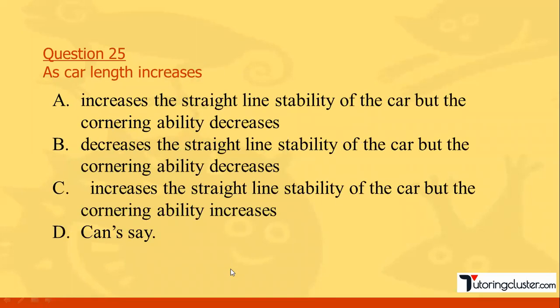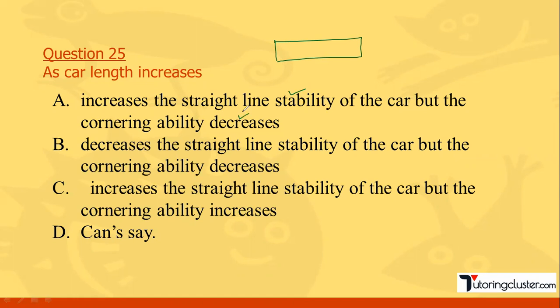If the car length increases, it increases the straight line stability, yes, but the cornering ability decreases, right?